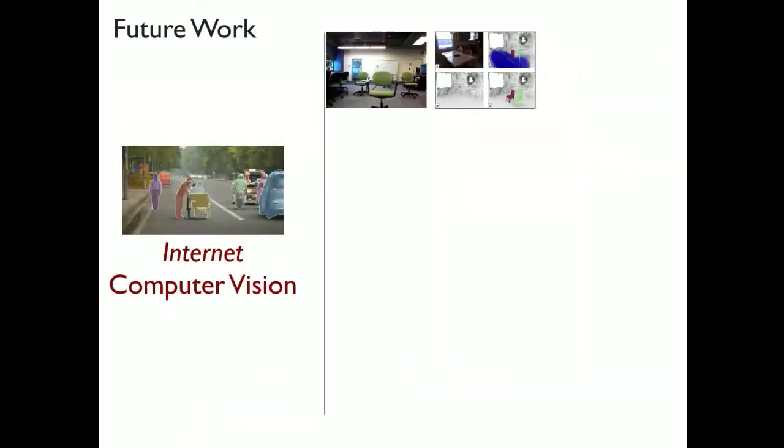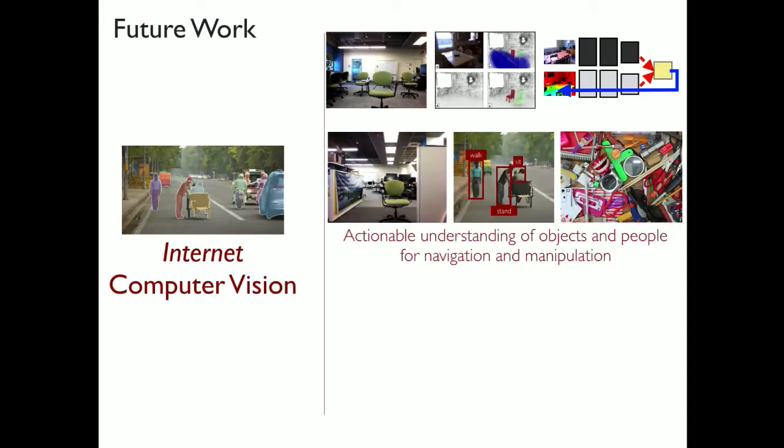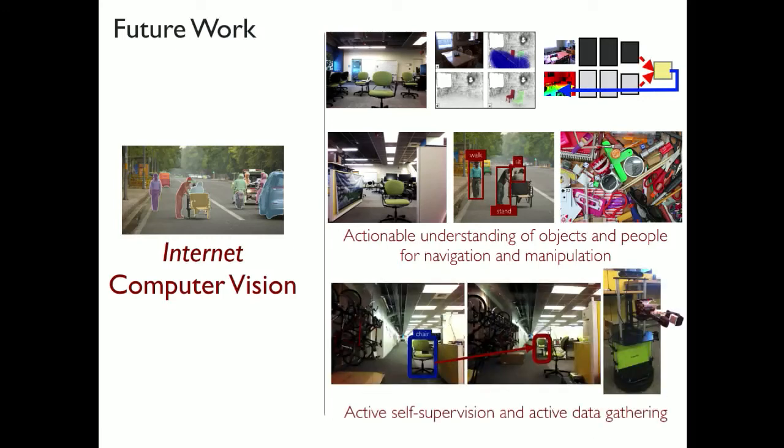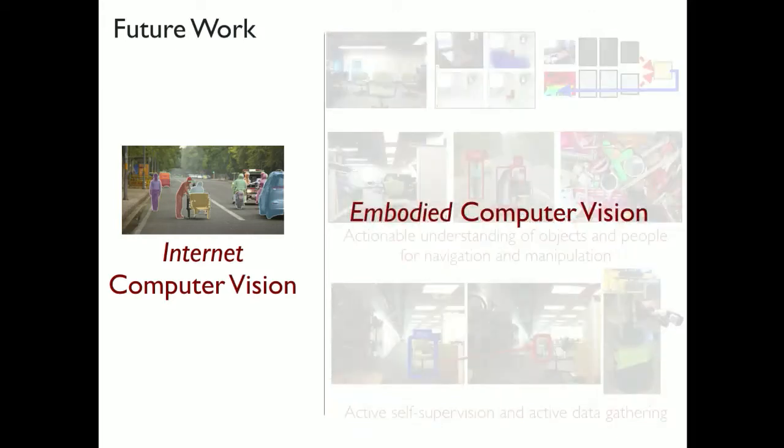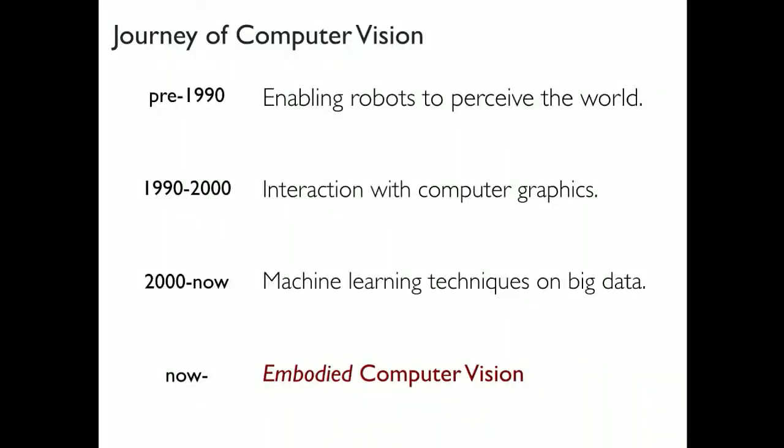And maybe that would be useful to scale up perception models for things that we cannot actually do right now. So hopefully what I've shown you is how, when we think about computer vision not as an algorithm on the internet but as embodied agents, interesting challenges come about: how existing vision techniques can be used to solve some robotics problems, and how robotics can help computer vision with some of the things that we are trying to do. I think this is an exciting time to be working at the intersection of computer vision and robotics. And I think in the future, these two fields will converge into something that I'm calling embodied computer vision, where we will go back to the pre-90s era and have more intimate interaction with robotics people, making progress on AI together.